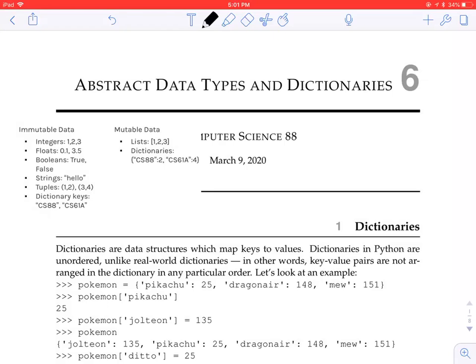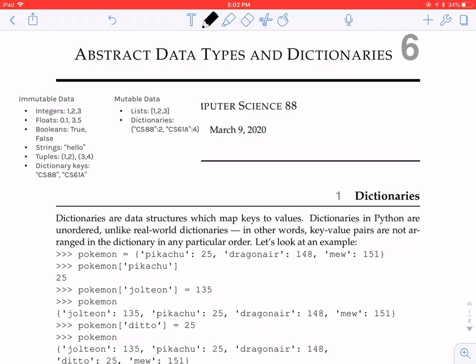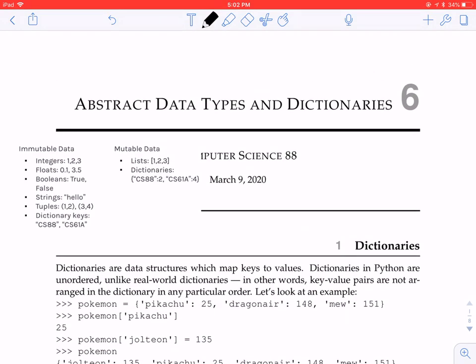I'm going to be walking through Discussion 6, Abstract Data Types and Dictionaries. This video will be put into two parts. In the first part I'm going to go over dictionaries, and in the second part I'm going to go over abstract data types. So we can get started with dictionaries.